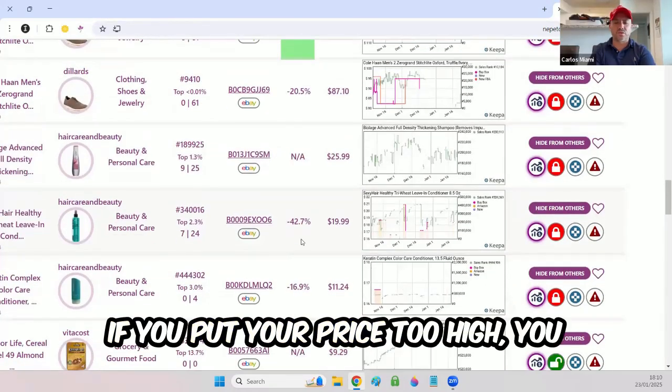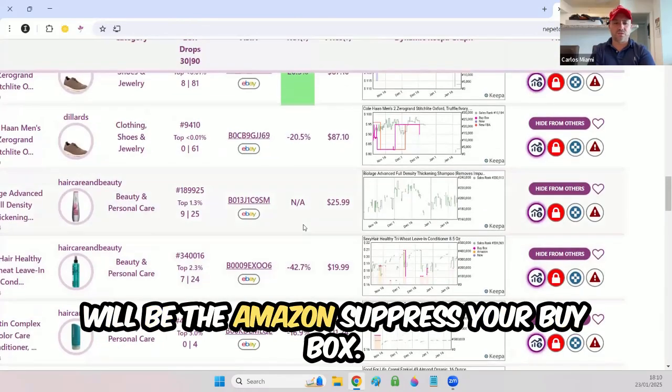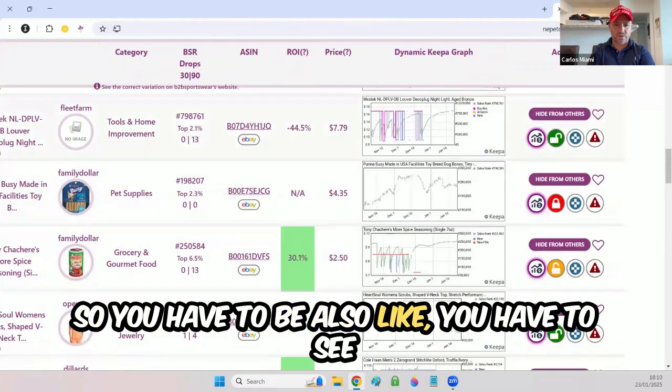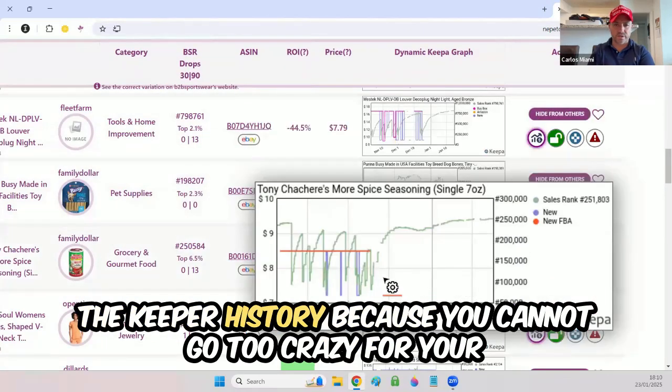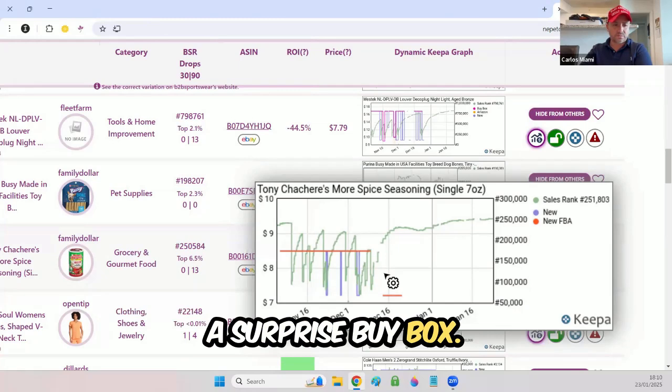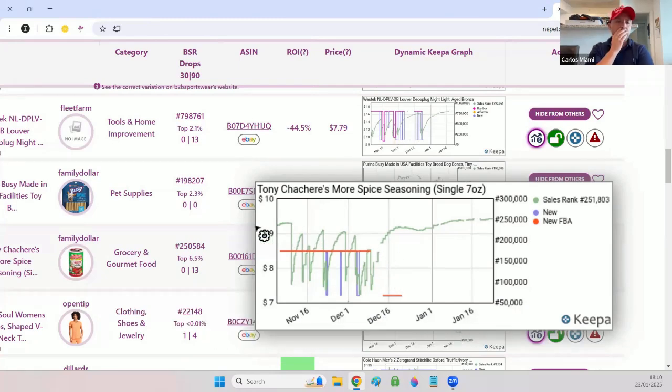If you put your price too high, Amazon will suppress your buy box. So you also have to look at the Keepa history, because you cannot go too crazy with your high price, because you're going to get a surprise buy box. What do you think? That's correct.